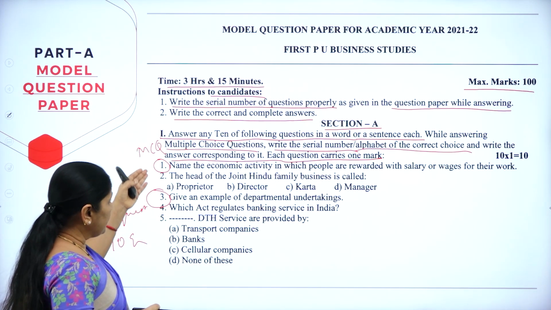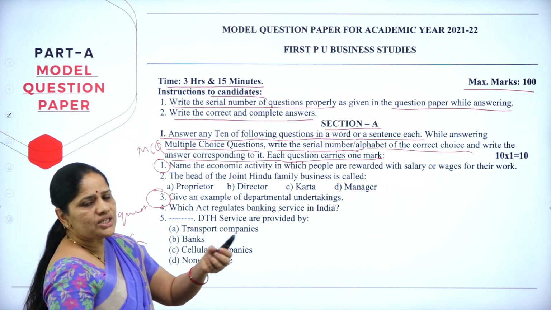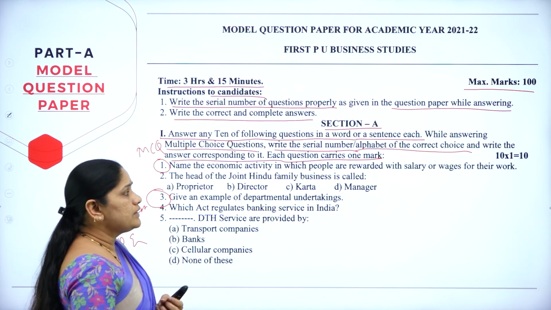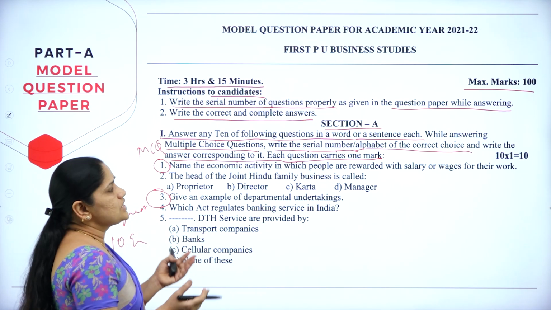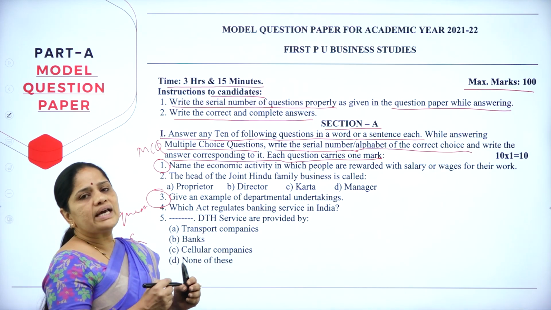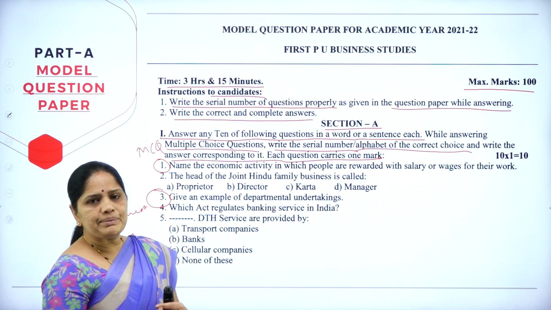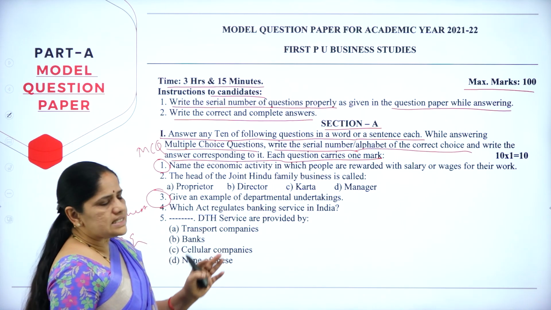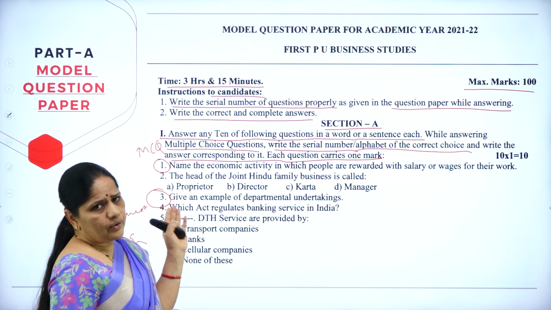Now, there are 5 questions here. The first question is just a direct question. Name the economic activity in which people are rewarded with salary or wages for their work. This is a straight question, and you can write the answer in one single sentence. After this question paper discussion, I'll be discussing the answer. You just write it in a sentence or in a word, depending on the question.